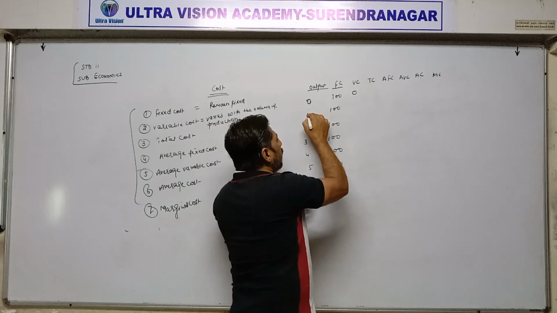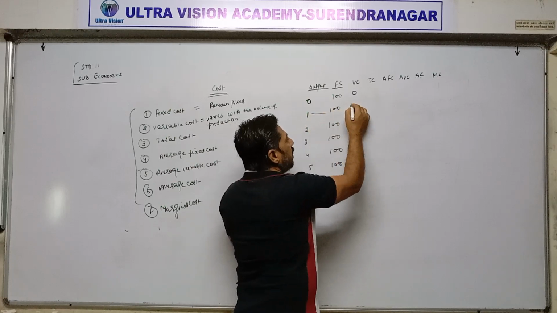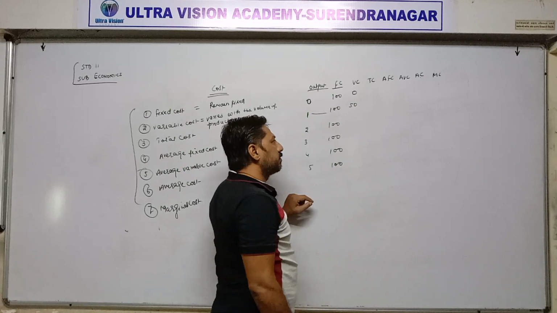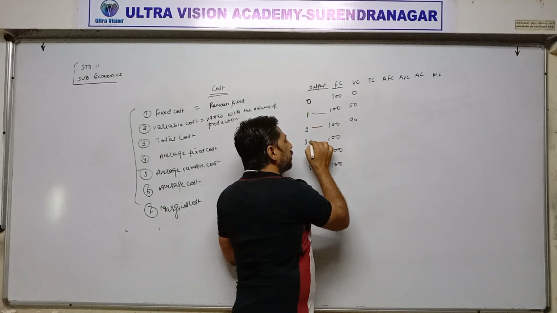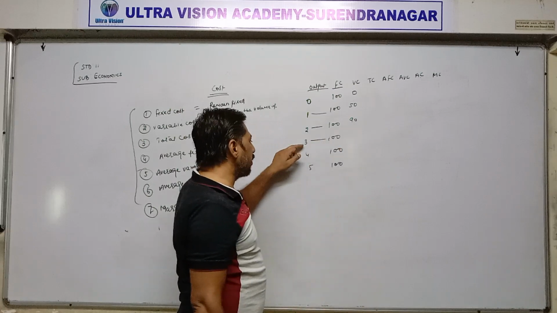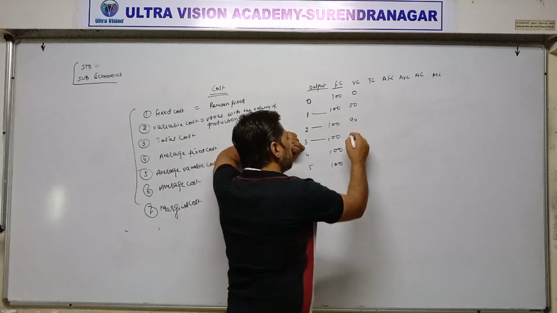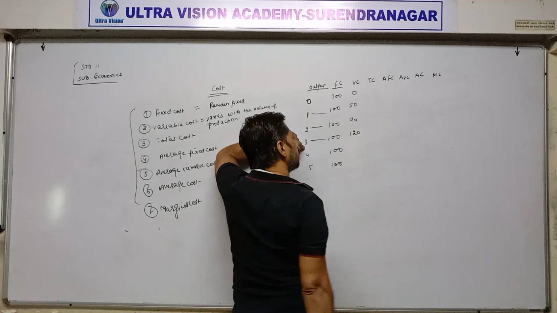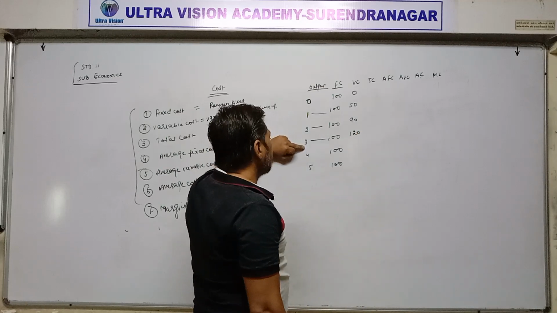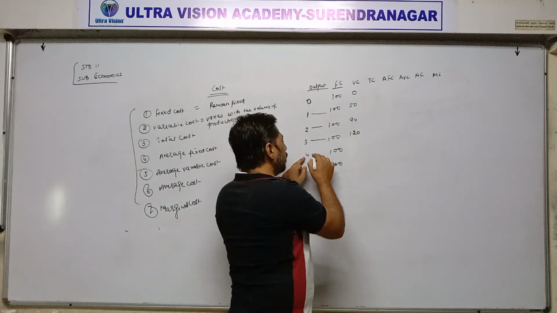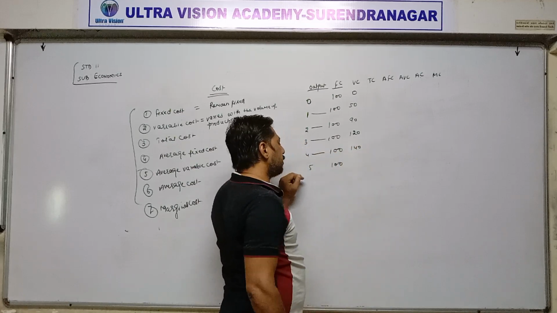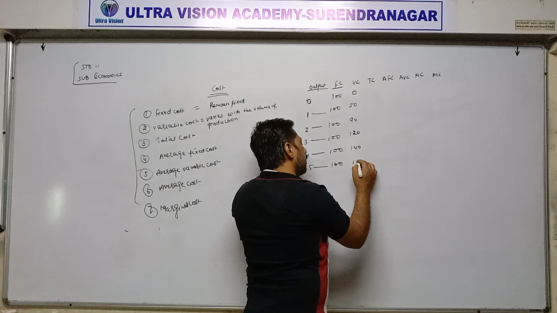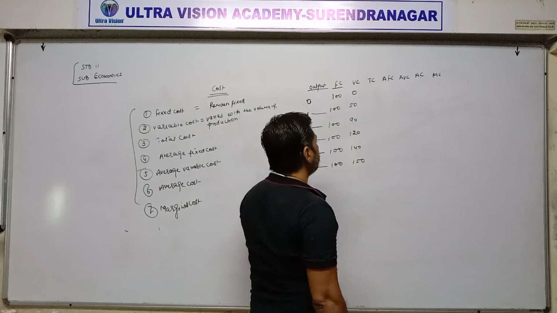When they are producing 1 unit, variable cost is 50 rupees. When 2, it becomes 90 rupees. When producing 3 units of output, suppose it becomes 120. Then producing 4 units of output, it becomes 140. And last, 150.